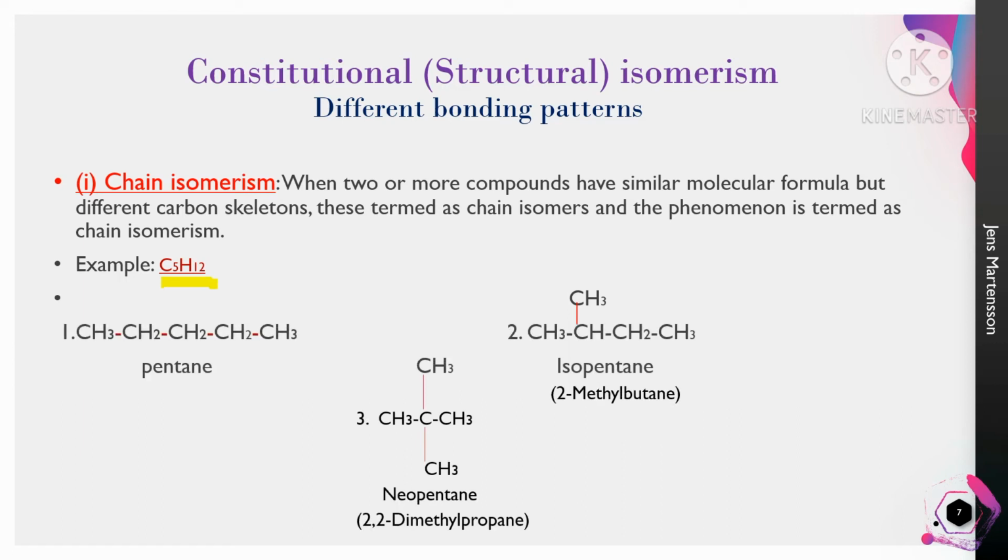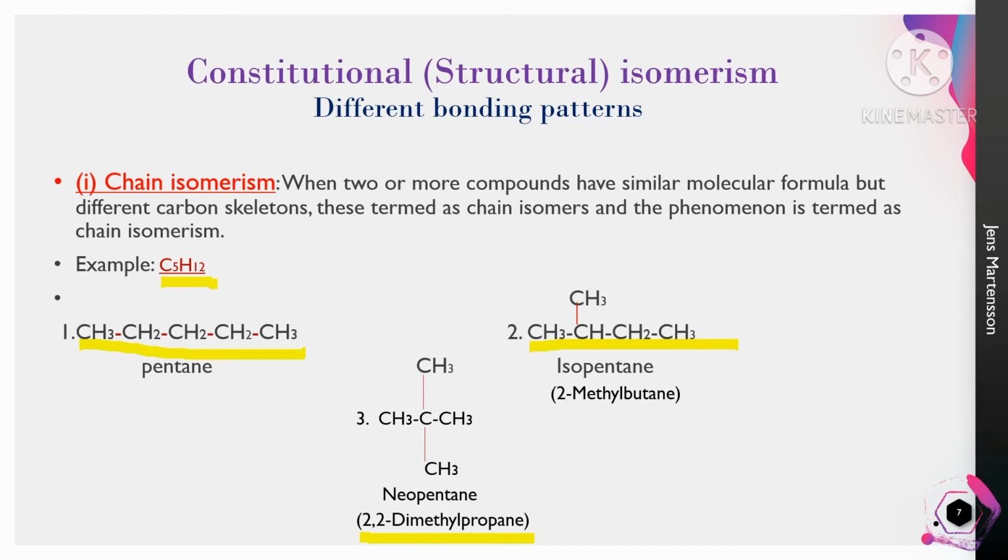See, the first one is called pentane, the second one is called isopentane or 2-methylbutane, and the third one is neopentane, 2,2-dimethylpropane. Here in the first one the atoms are arranged in one chain structure, but in the second, the second carbon atom has one methyl group. In the third structure, the second carbon atom has 2 methyl groups.